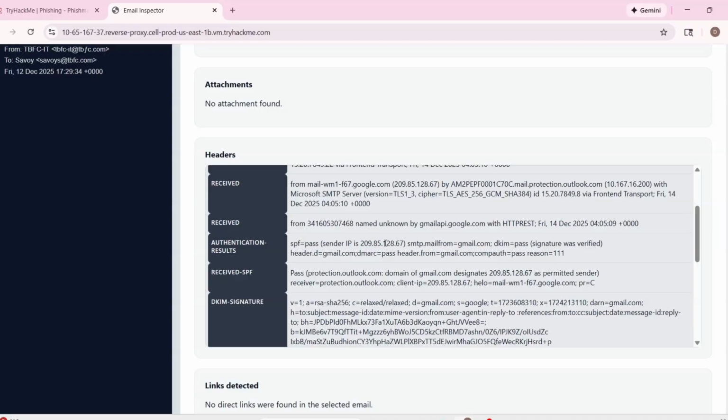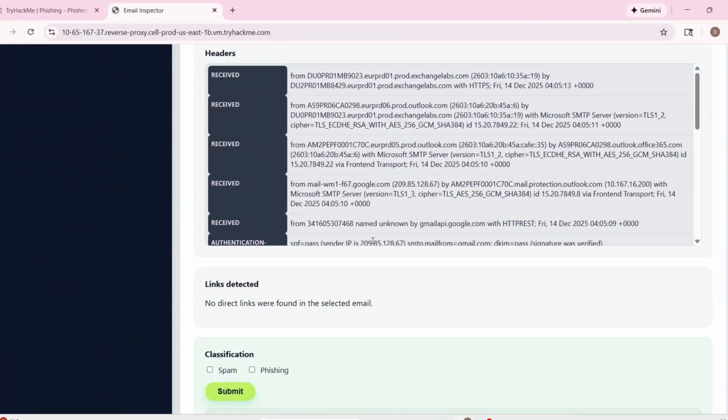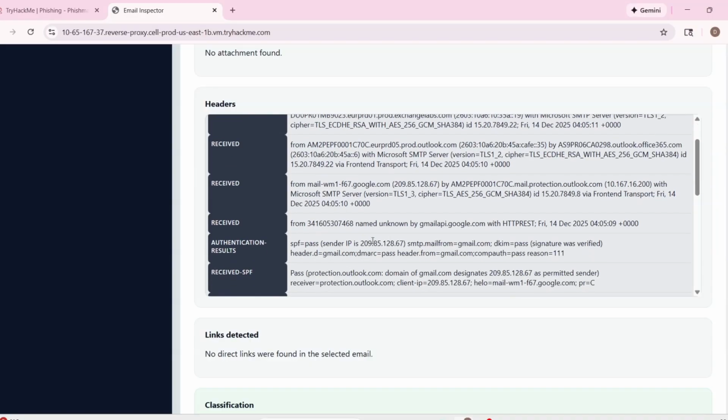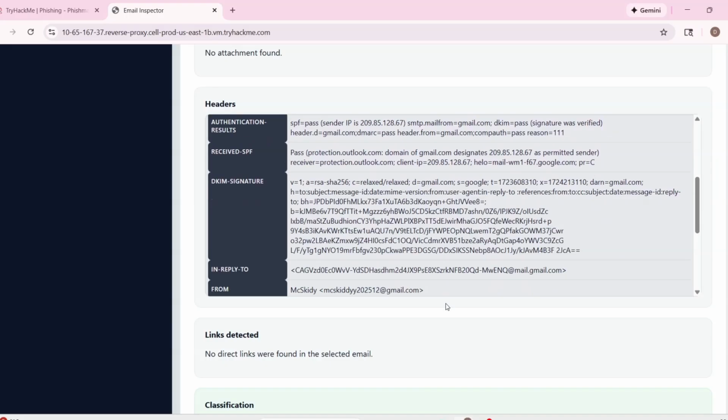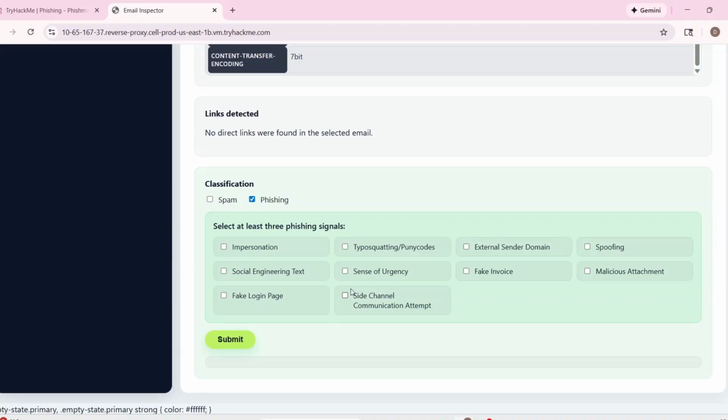Authentication is pass, but just because it's pass this time, just because it's sending directly to a probably not real email, because that's probably not even the guy's personal email. This mail is very weird. So I will say no. I will say this one is phishing again. This time I will say